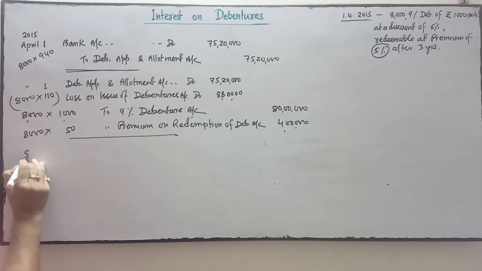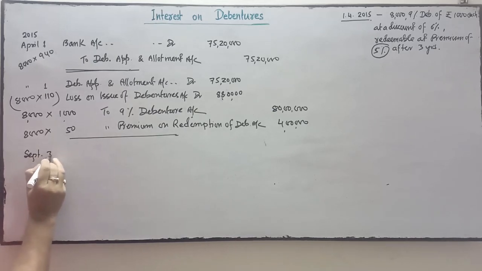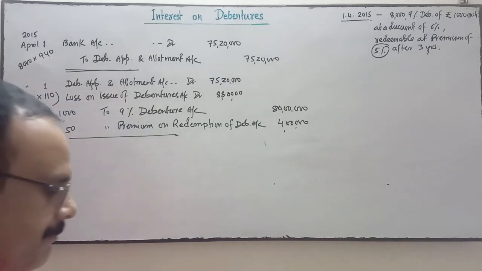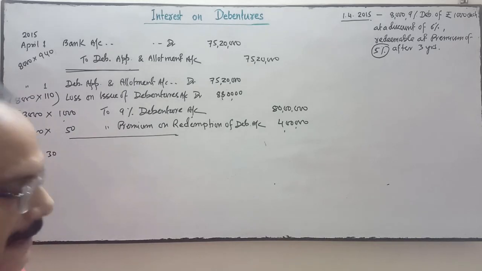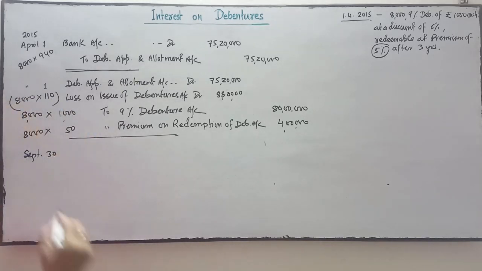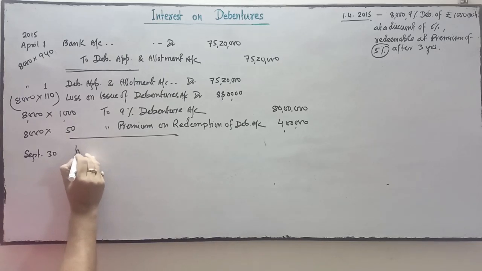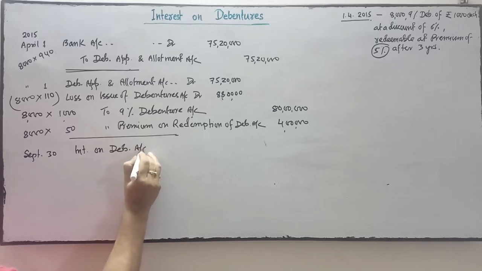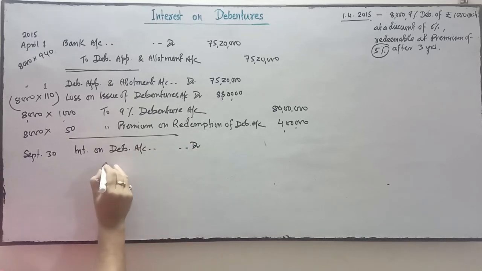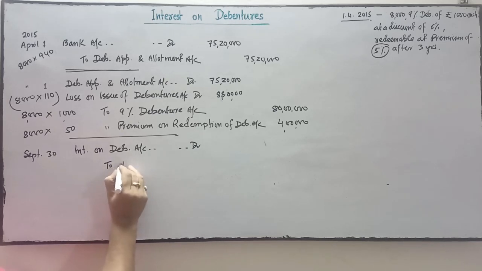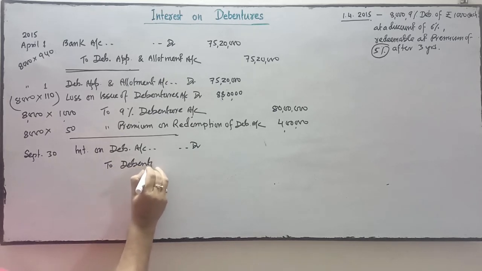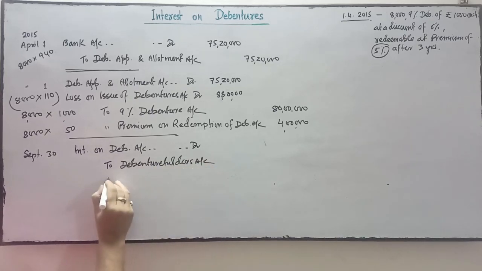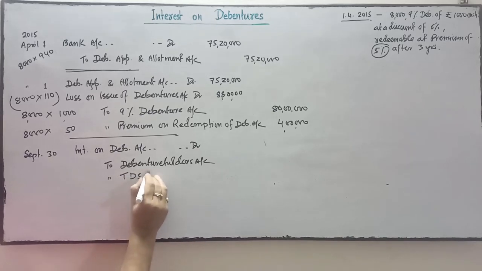Next entry will be for interest. So on September 30, the question has given that the company decides to close the books on 31st March every year. Interest on 9% debentures is payable on 30th September and 31st March. So on 30th September, interest on debenture account debit, to debenture holders account, to TDS payable account.